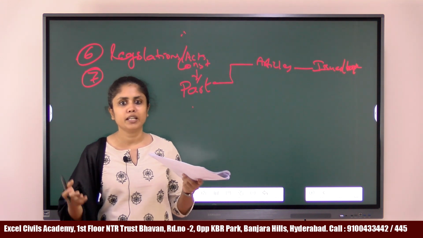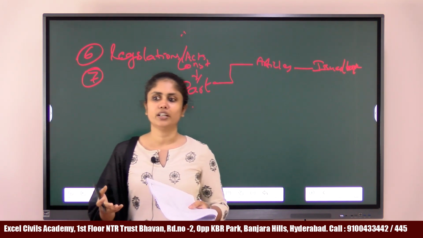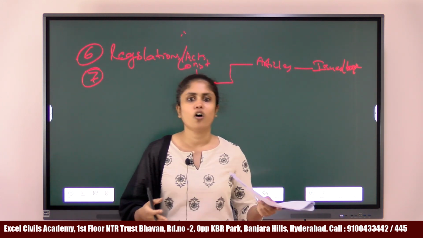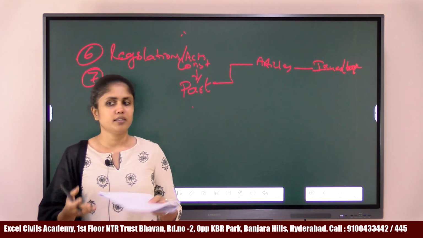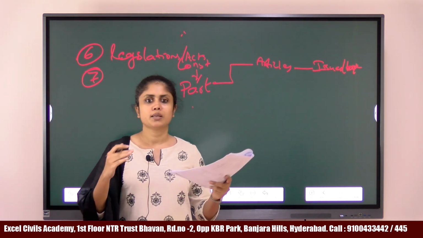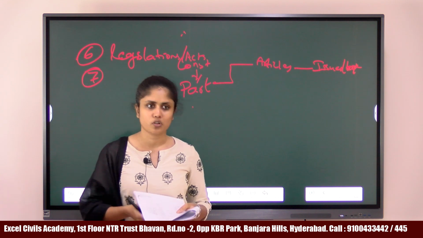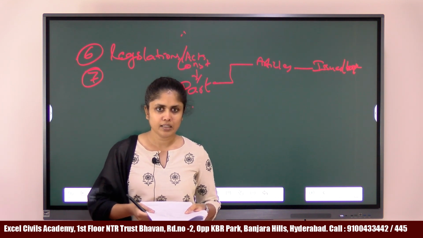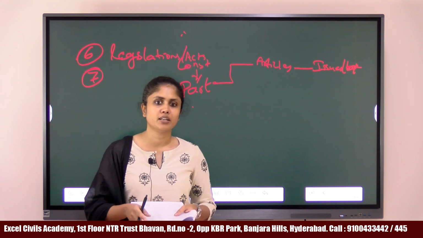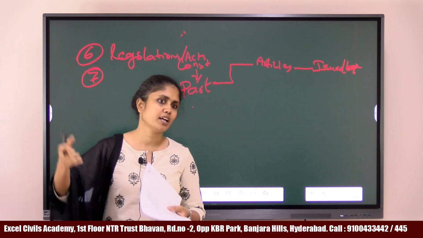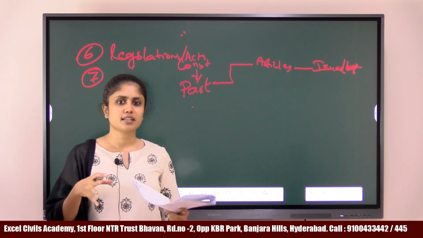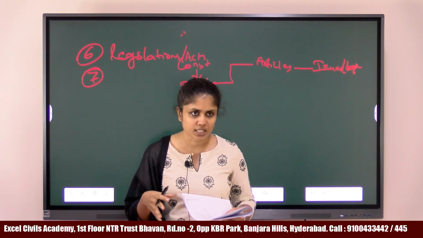In that way, many of the constituent units of the Indian Union may have different types of problems with each other, whether it may be about water or it may be about boundaries, it may be about finances. There are various issues between them, right? Similarly, there are issues between union and states also, right? Karnataka may have some problem with the central government that it is not releasing funds, right? Andhra Pradesh may have certain problems with the union government, right? So, all these issues are discussed in these interstate councils and zonal councils, right?